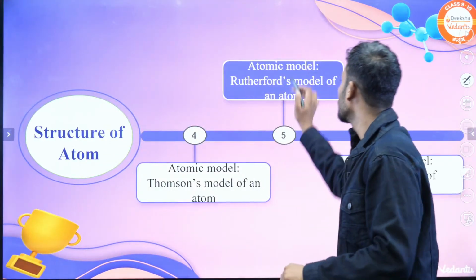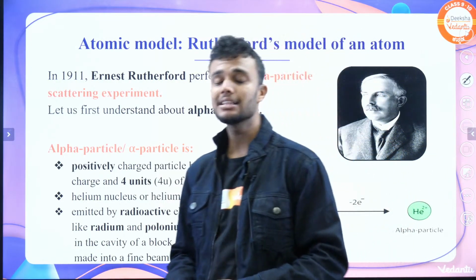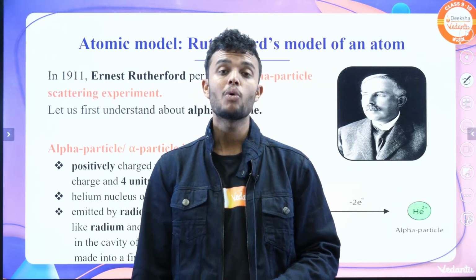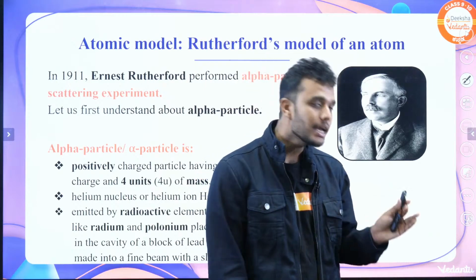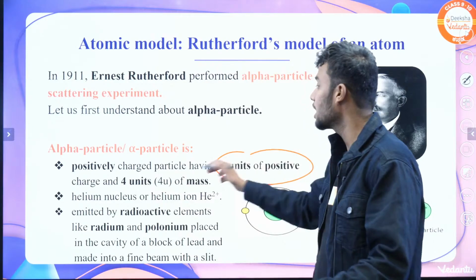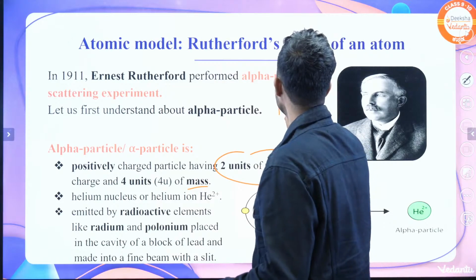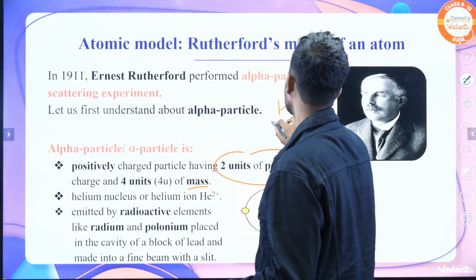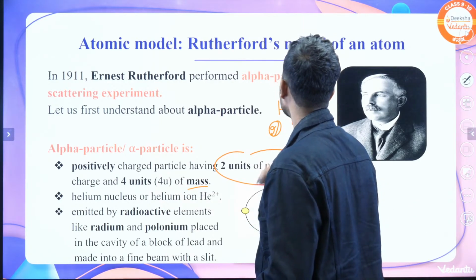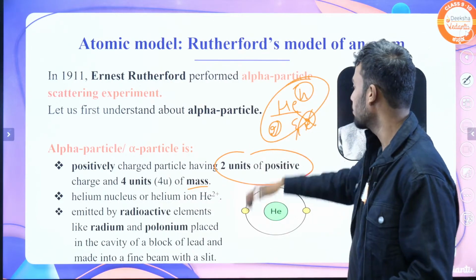Come on, let's move on to the Rutherford model of an atom. In 1911, Rutherford performed one new experiment called alpha scattering experiment. What is an alpha particle? Alpha particles are particles consisting of 2 units of positive charge and 4 units of mass. It is nothing but, students, in helium, what is the mass? Helium mass is 4 and it consists of 2 electrons and 2 protons, right? If we remove the 2 electrons from the helium atom, it becomes an alpha particle.